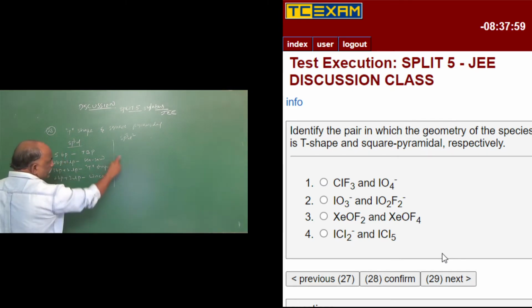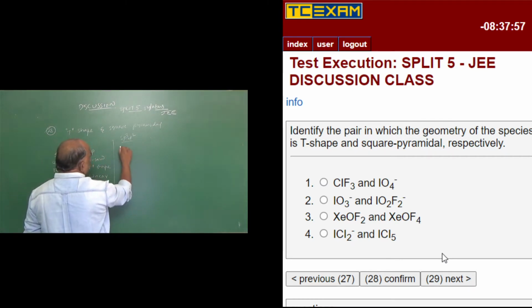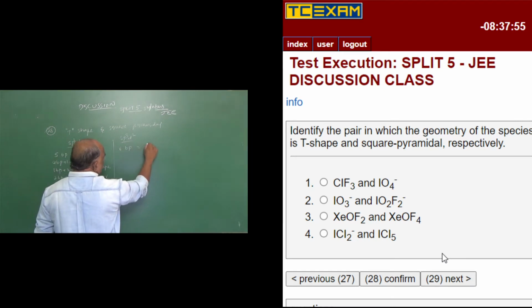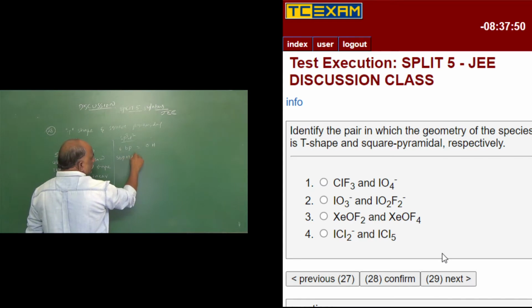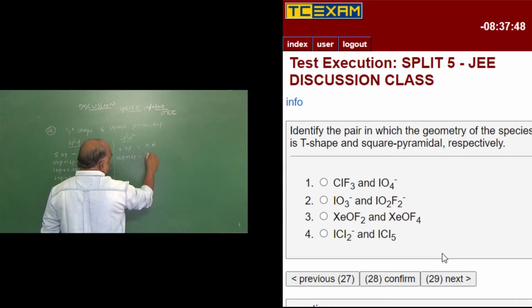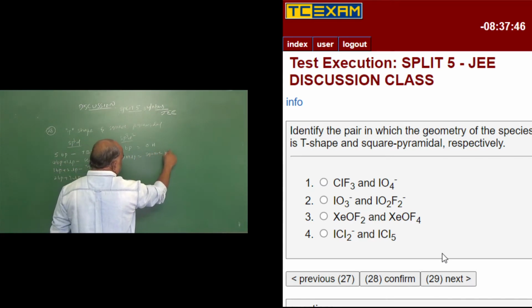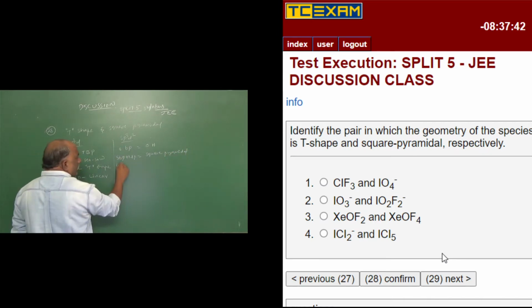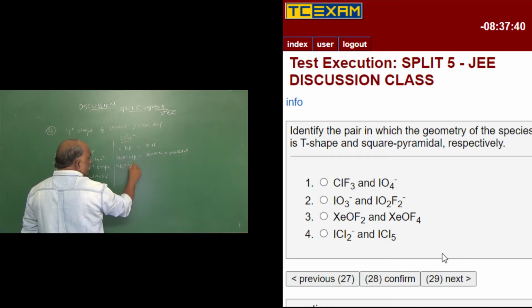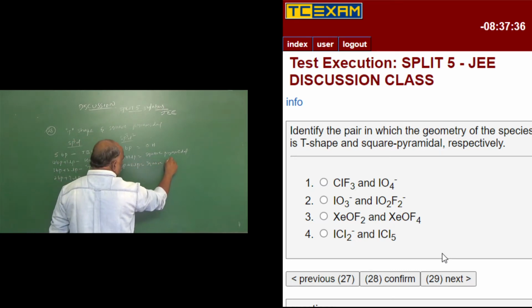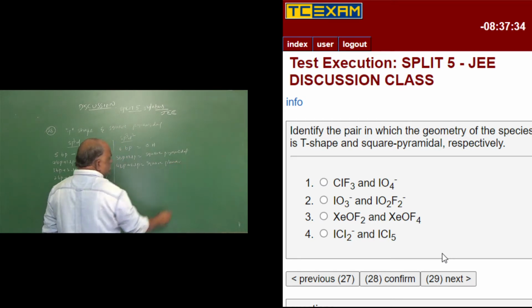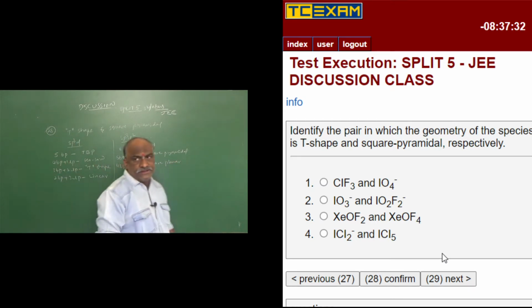On the other hand, we come to this side, sp3d2. 6 bond pairs is octahedral. 5 bond pairs plus 1 lone pair is square pyramidal. And 4 bond pairs plus 2 lone pairs is, very important, square planar. This will be the additional information regarding the hybridizations.